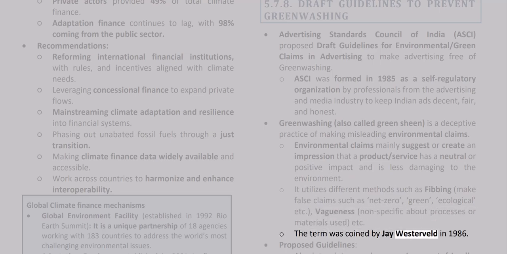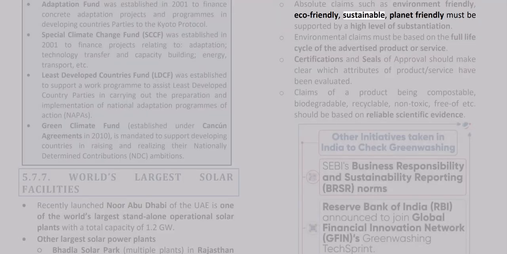The term was coined by J. Westerveld in 1986. Proposed guidelines: Absolute claims such as environment-friendly, eco-friendly, sustainable, planet-friendly must be supported by a high level of substantiation. Environmental claims must be based on the full life cycle of the advertised product or service. Certifications and seals of approval should make clear which attributes of a product or service have been evaluated. Claims of a product being compostable, biodegradable, recyclable, non-toxic, free of etc. should be based on reliable scientific evidence.